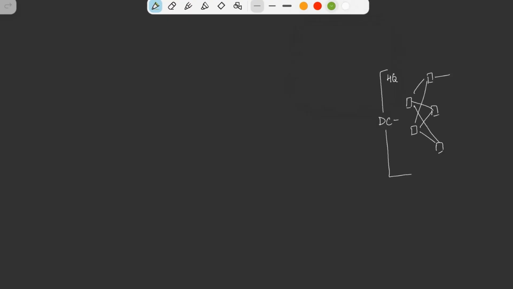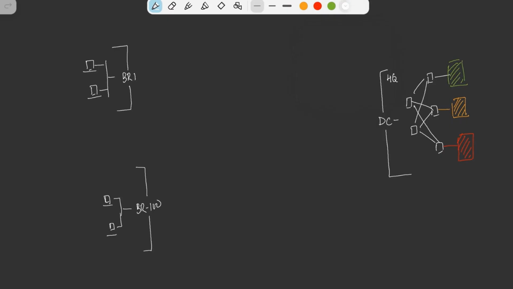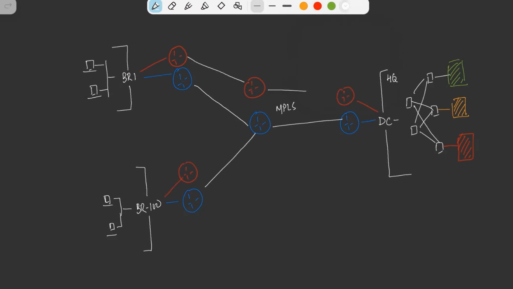So imagine you have a network that is connected with a data center. You have different branch locations, and those branches are being connected with the WAN circuit, which is MPLS in the backbone, or we have internet, which is connected there. So two backbones, one is internet, one is MPLS, and this is how the traditional network has been connected, right?